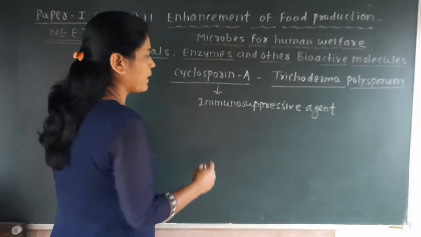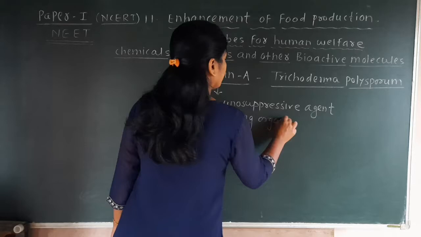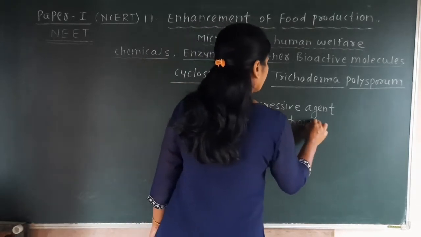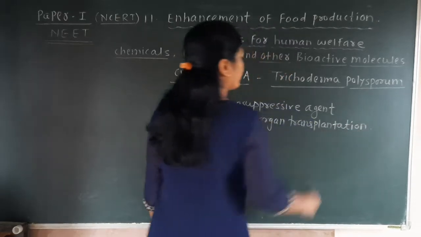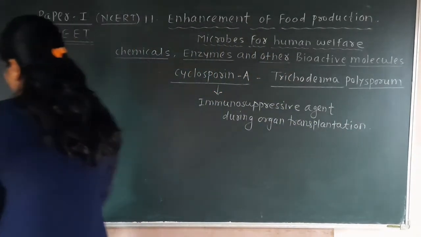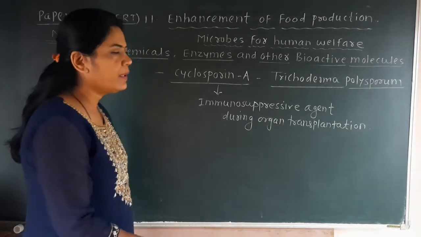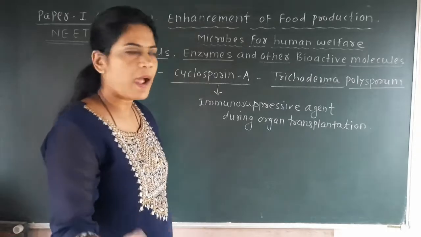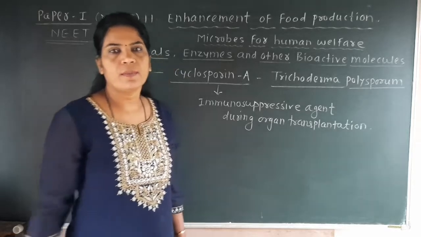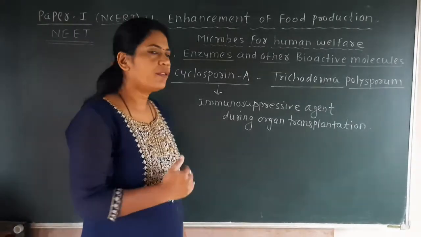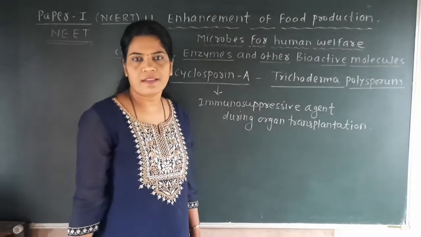During organ transplantation. Okay, so here we have to remember that this cyclosporin A is one of the chemicals which is produced by the Trichoderma polysporum, which is the name of one of the fungi, and this cyclosporin A acts as an immunosuppressive agent during organ transplantation.